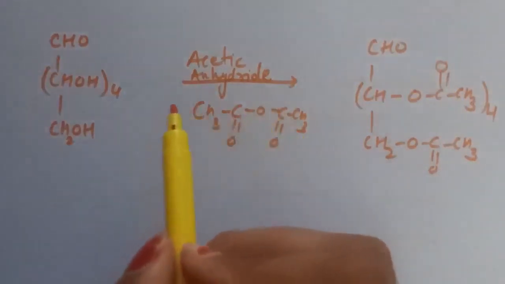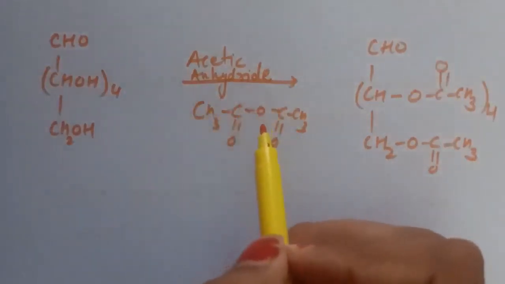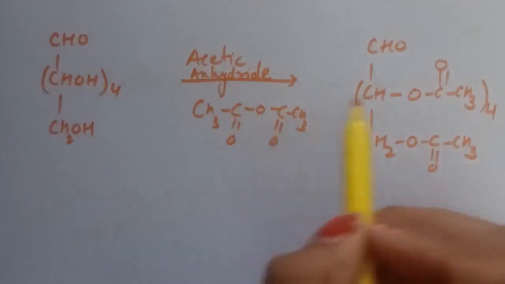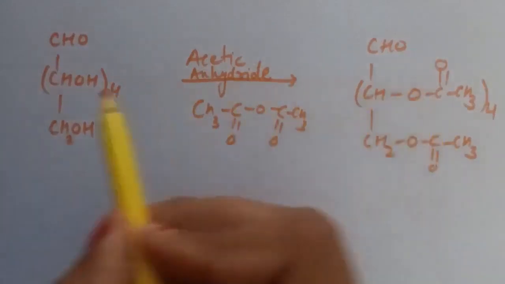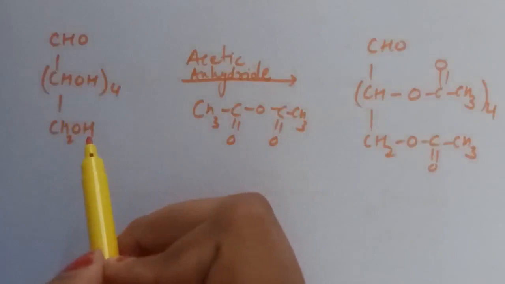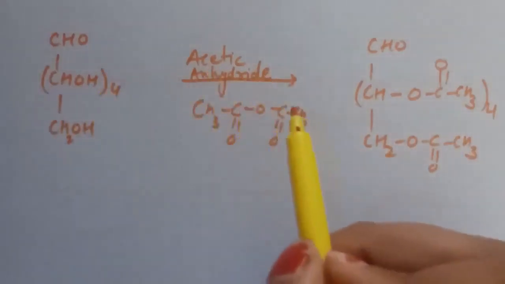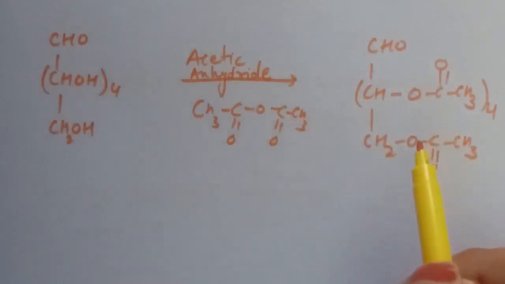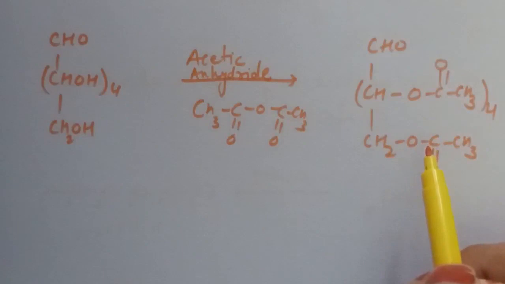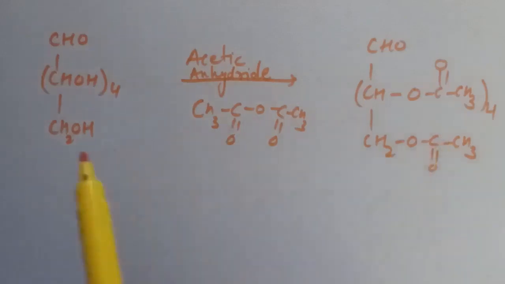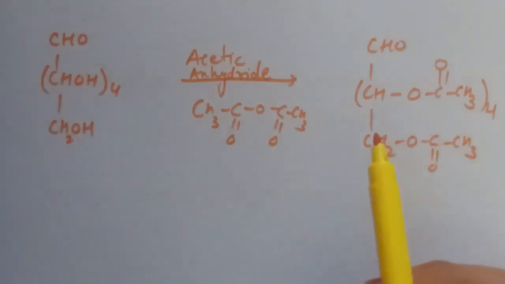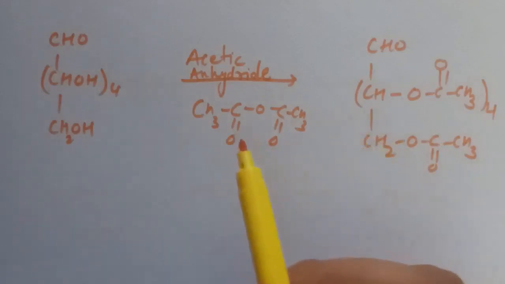So here the acetylation reaction will occur and pentaacetate will form, which confirms the presence of 5 OH groups, 4 here and 1 here. Since it exists as a stable compound, the 5 OH groups should be attached to different carbon atoms. So this reaction shows the presence of 5 OH groups in glucose.